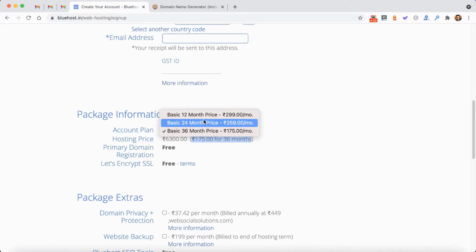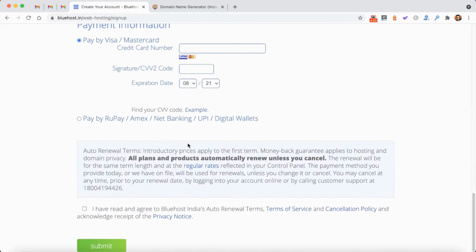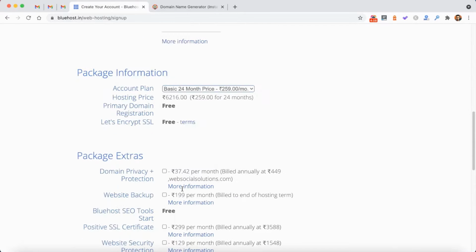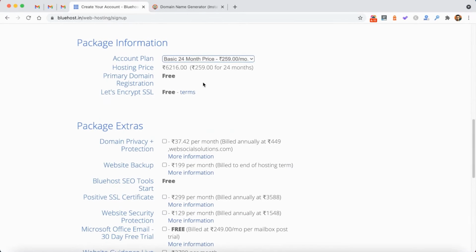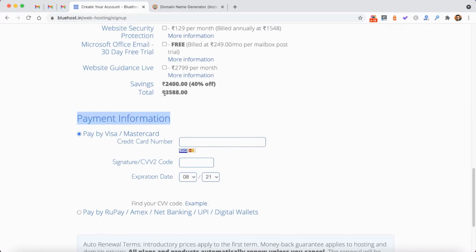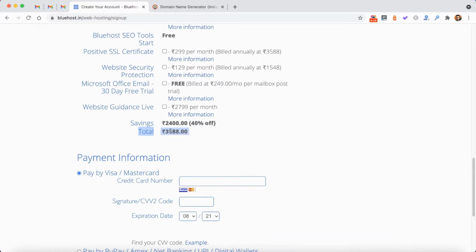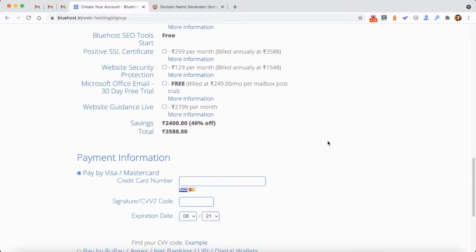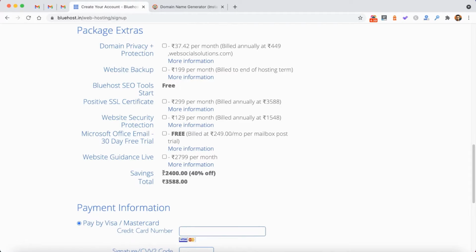When I choose only the 2 years plan, then it will come around 6,200 rupees. So you will get one additional year for just 100 rupees extra. And let me just give you one more comparison with the annual plan. When you go for just 12 months, then it will cost around 3,588 rupees. So it will be like half of the 3-year plan. So if you're going with the 3-year plan, it is always beneficial. So guys, if you're going with the 3 years plan, it is really cheap for you.